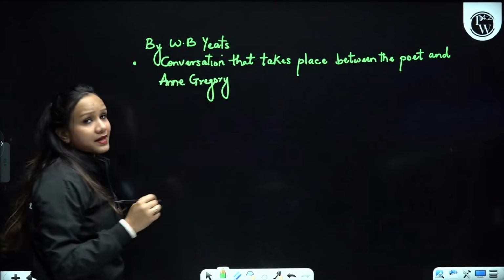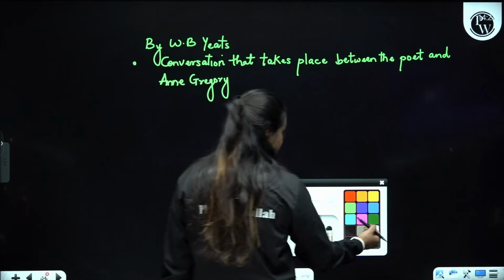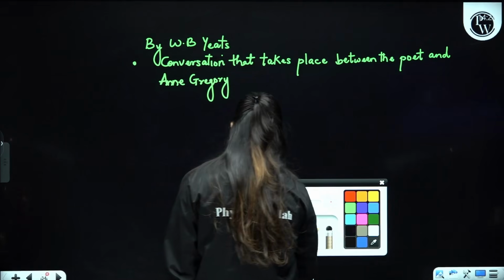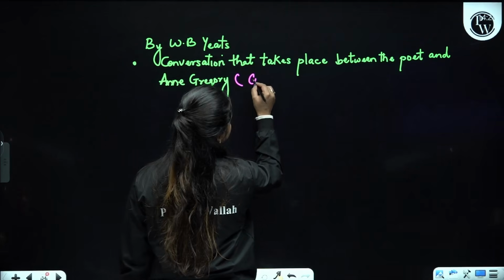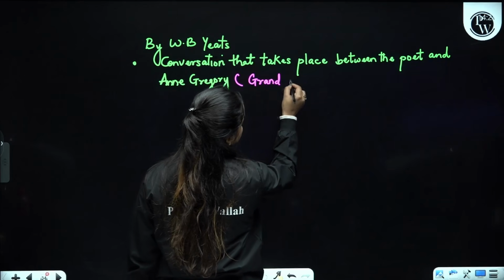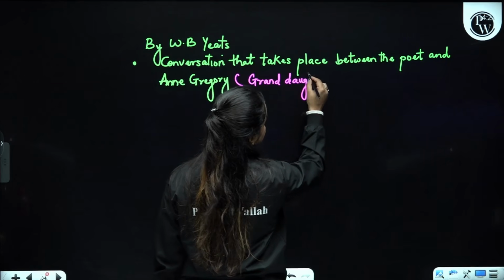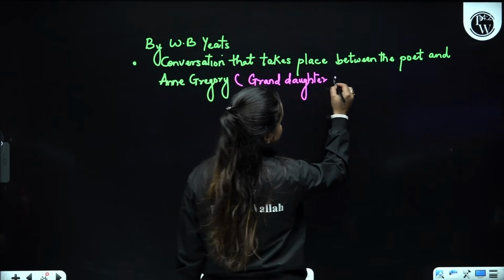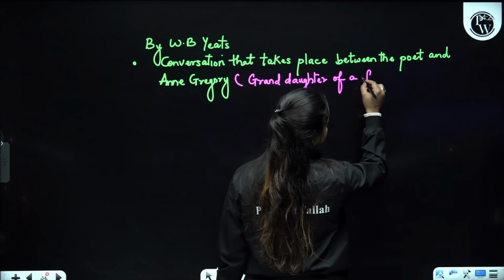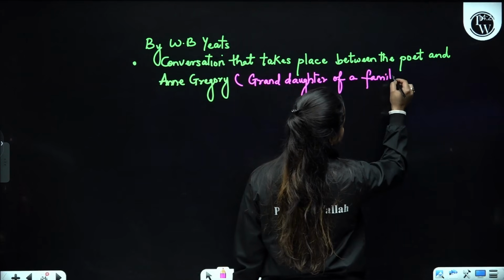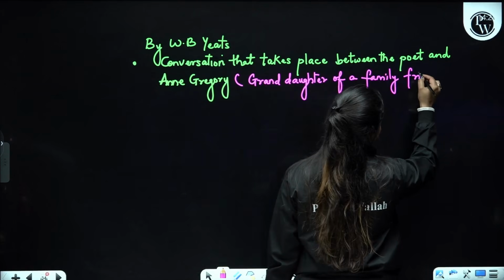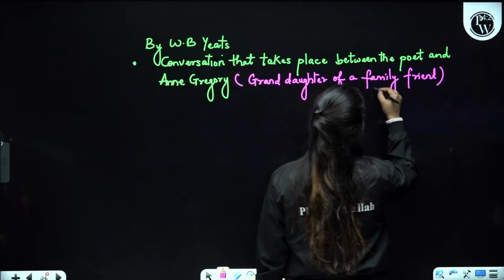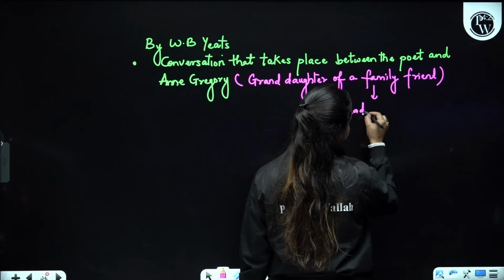And Anne Gregory, who happens to be the granddaughter of a family friend. And what was the name of that friend? Lady Gregory.